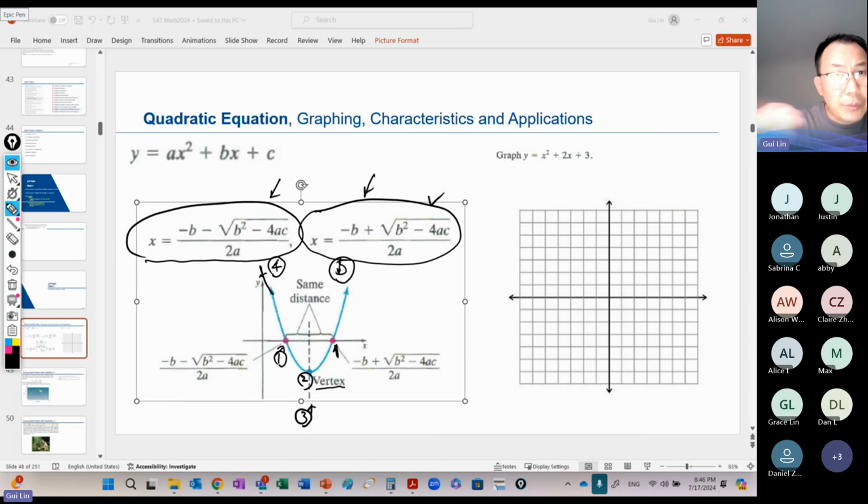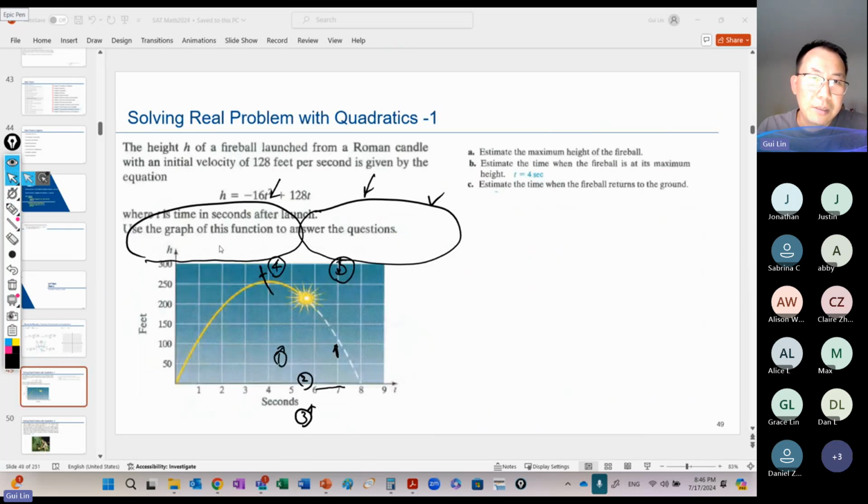All right, so let's review this one. Keep this in your mind. They take you several different ways to check your questions. Sometimes they ask you what's the y-intercept, what's the x-intercept, what's the peak, what's the vertex, and what's the symmetric line. They ask various questions, but you have to know all this part. So let's go on to see some more questions, to find out how they potentially give the question in the SAT.